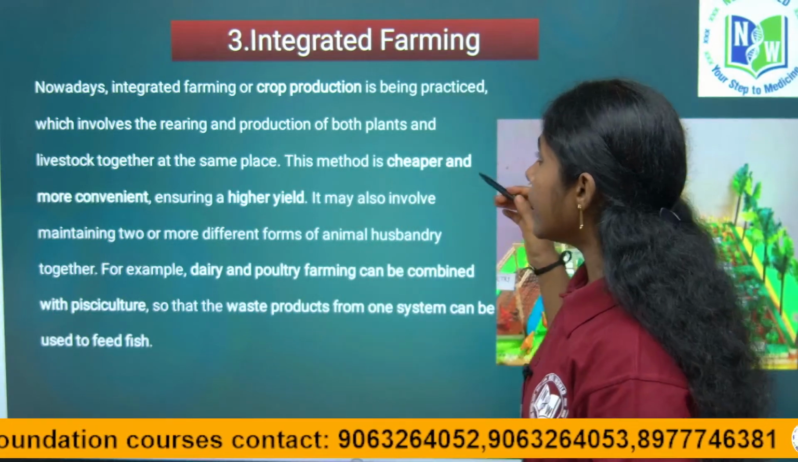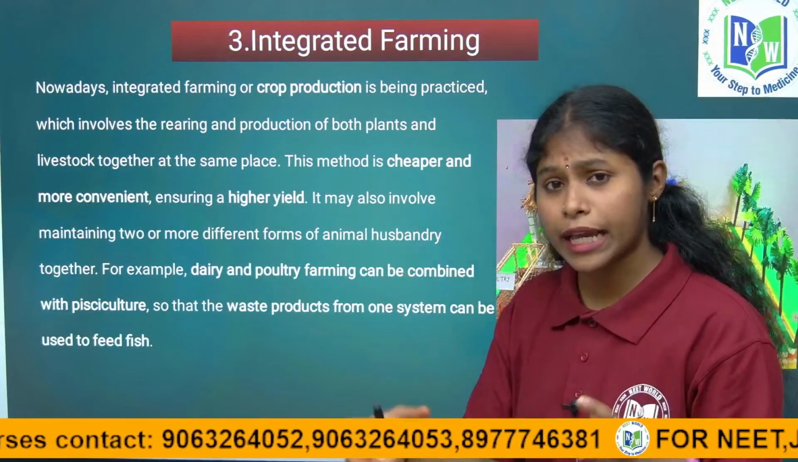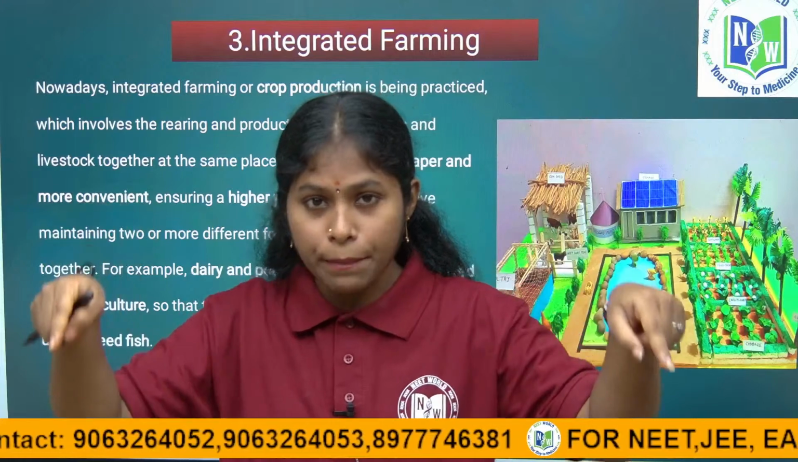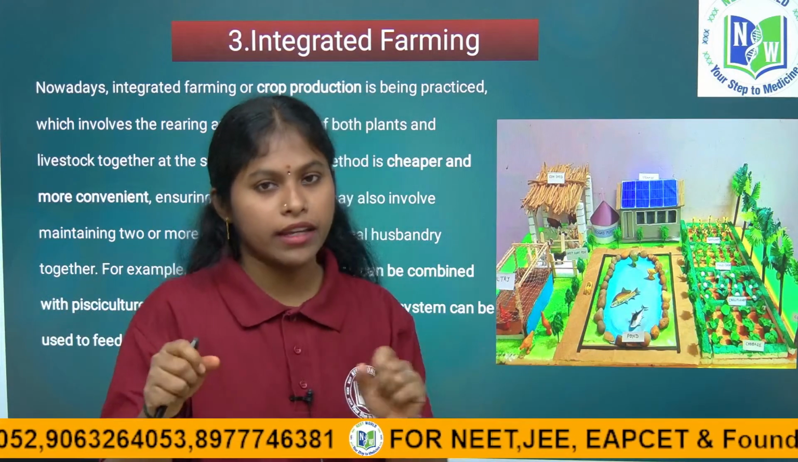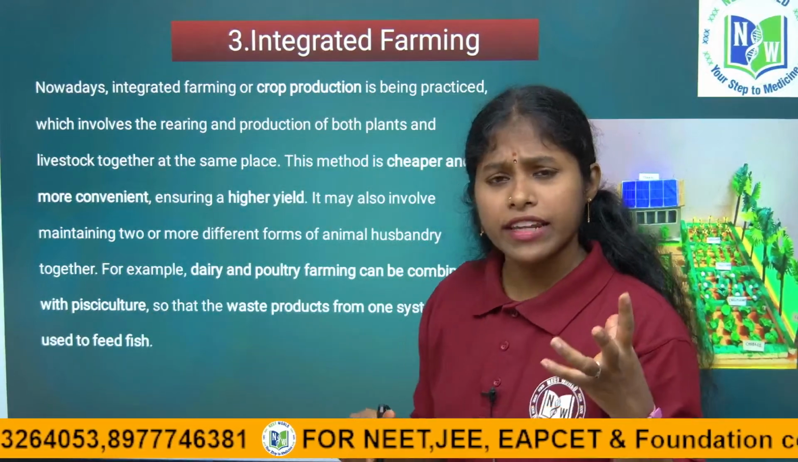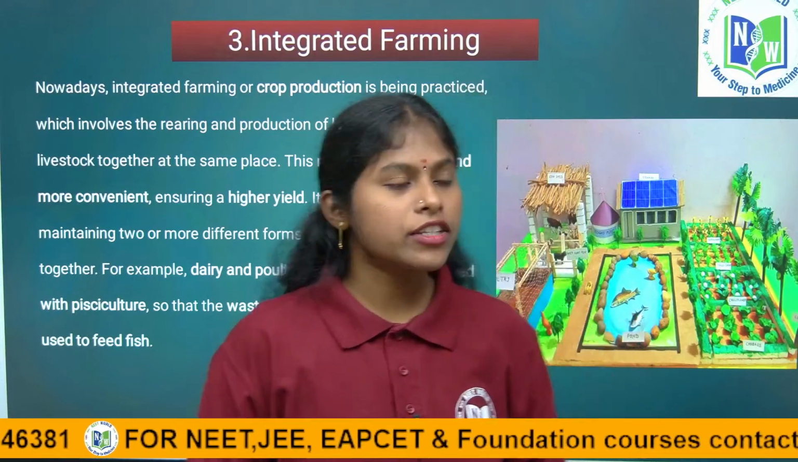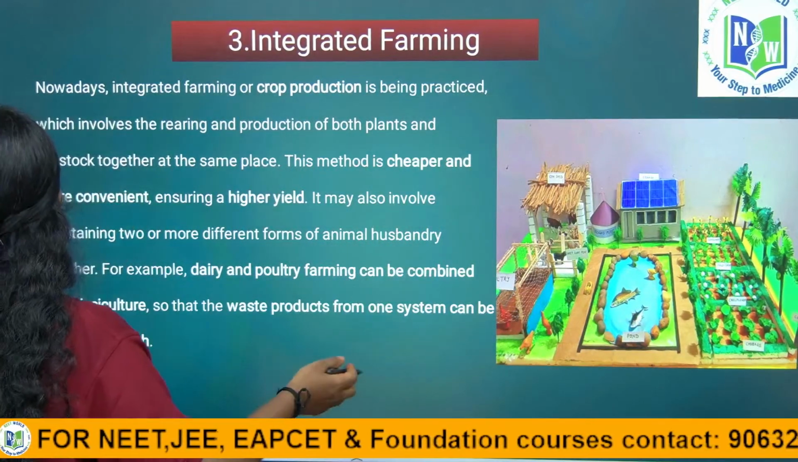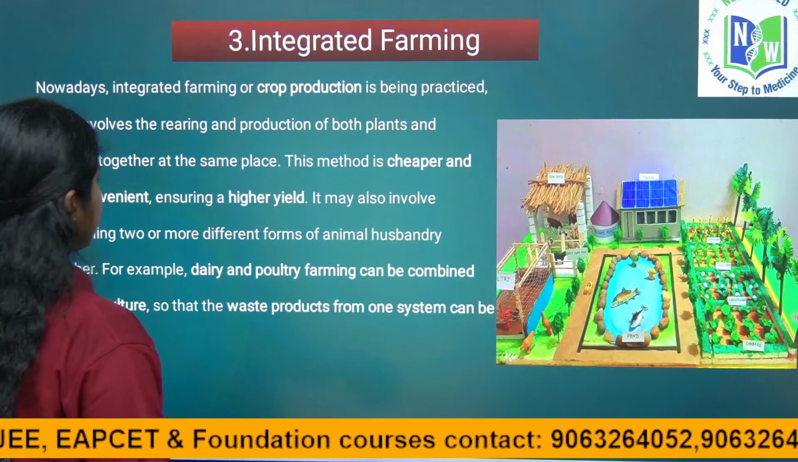So integrated farming is nothing but various different types of agriculture placed in one piece of land. Integrated farming is mostly done by small scale farmers. It is a very cheaper and convenient method, and you get good yield, right children. See here, this is one of the best. See here what they did.